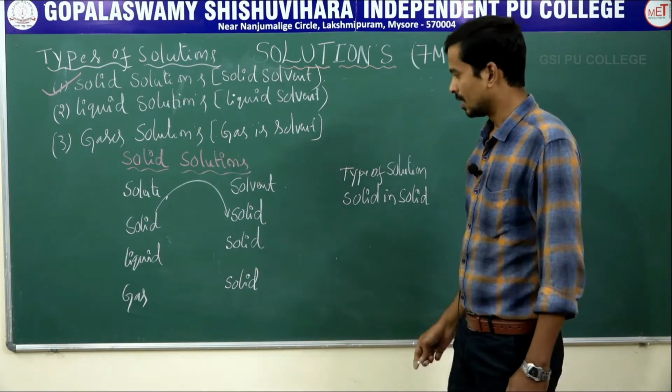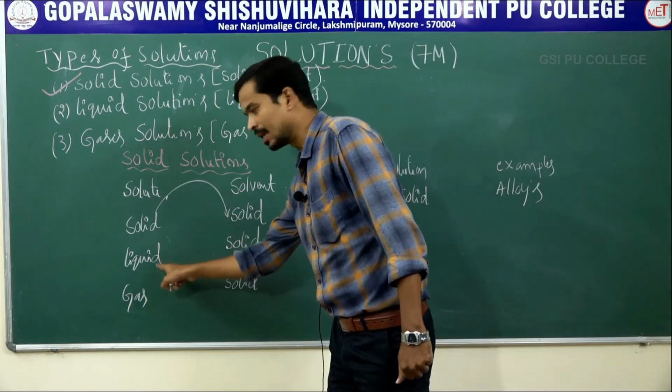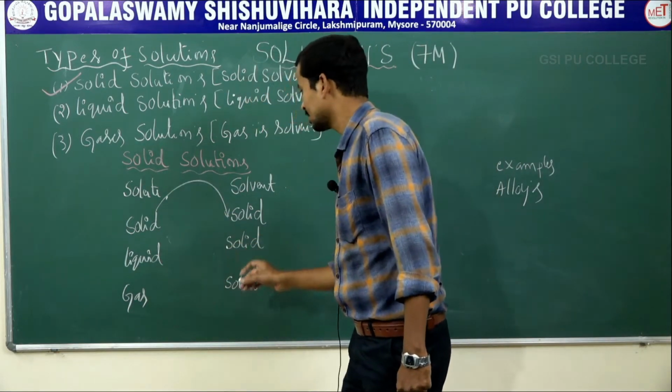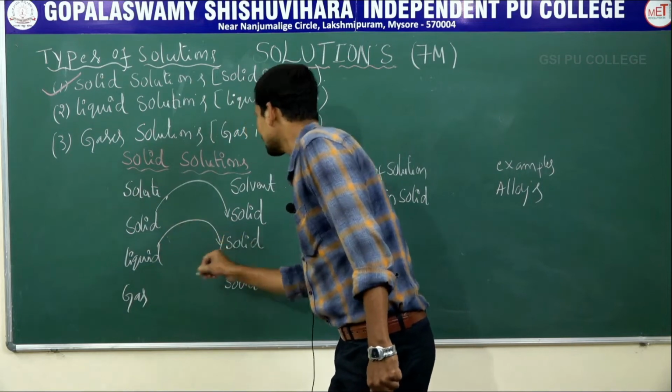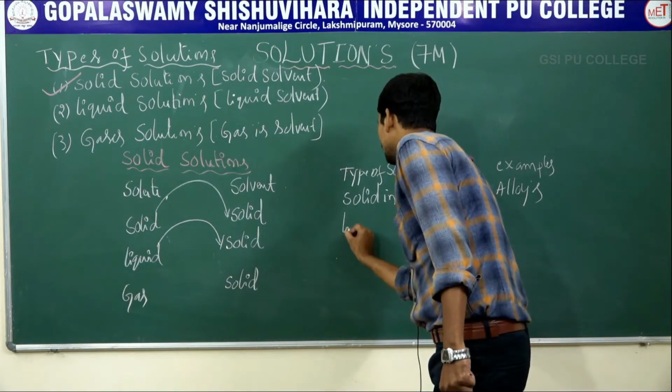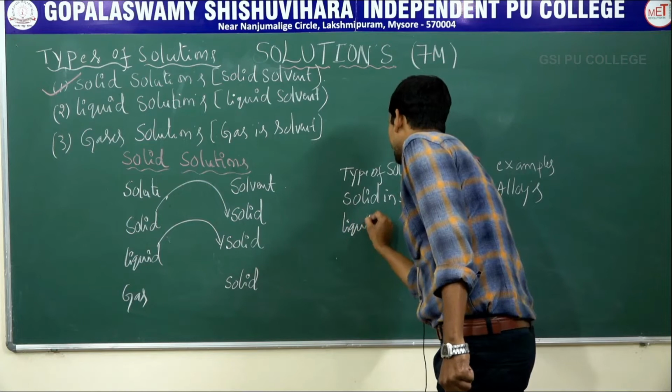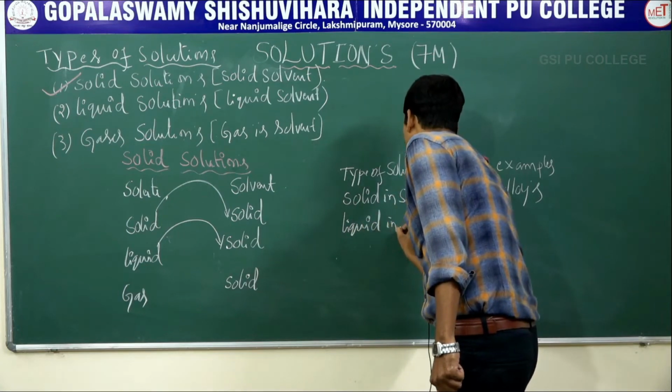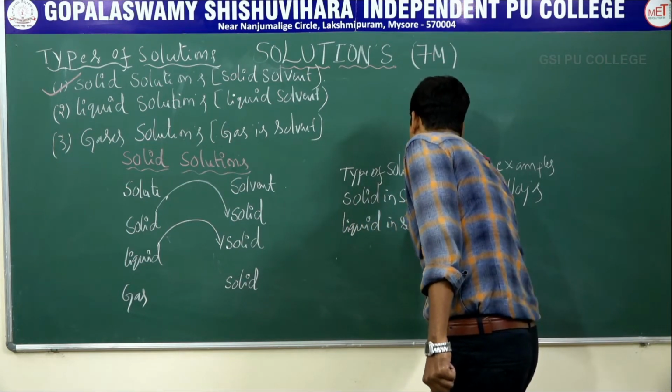Clear? Next, the solute is liquid and the solvent is solid. Type of solution: liquid in solid.